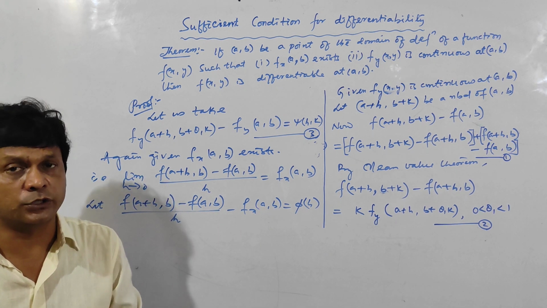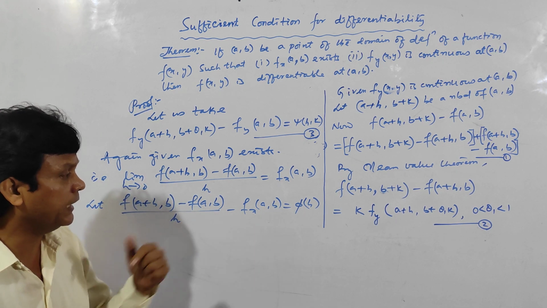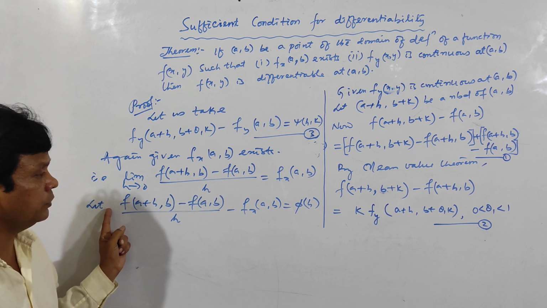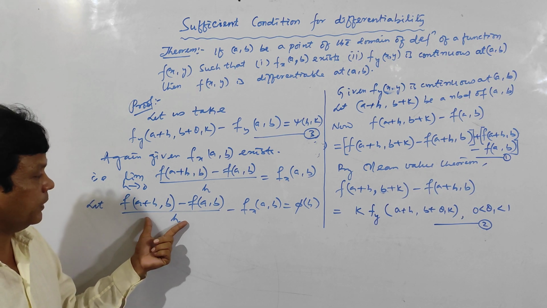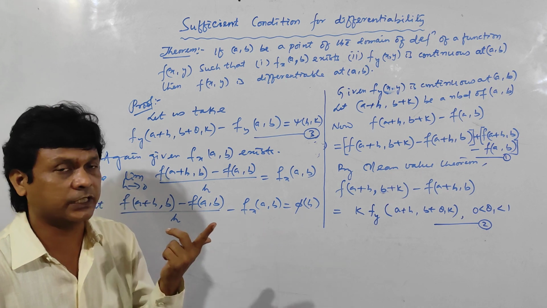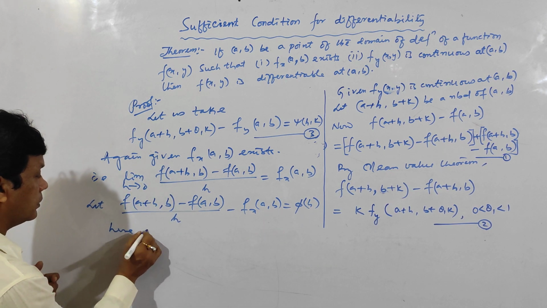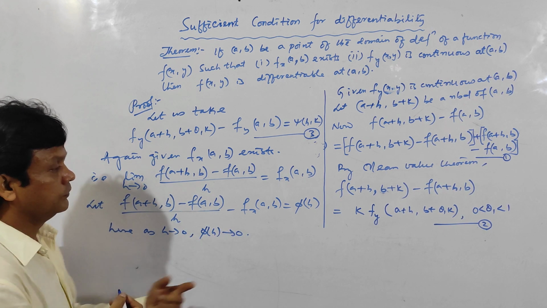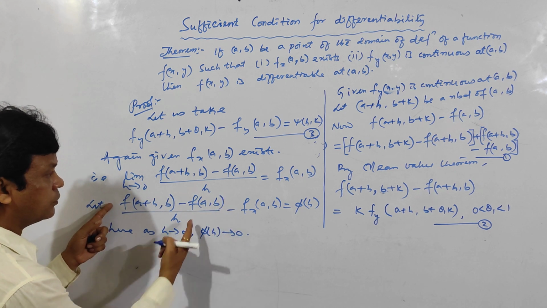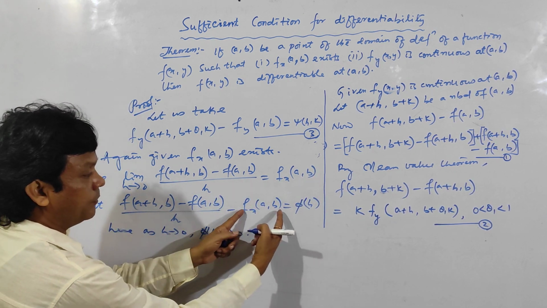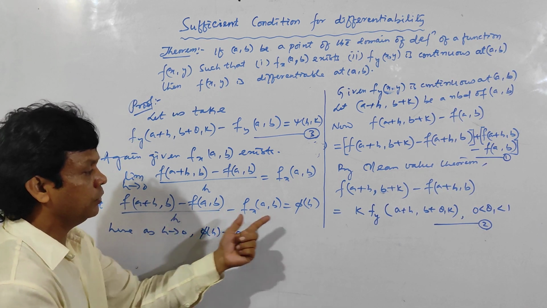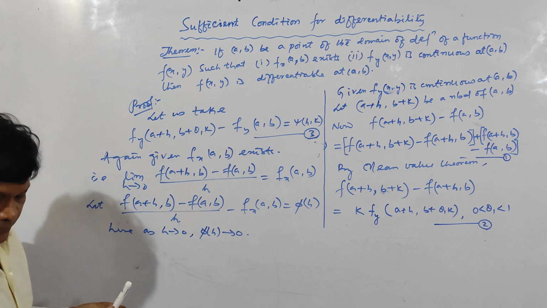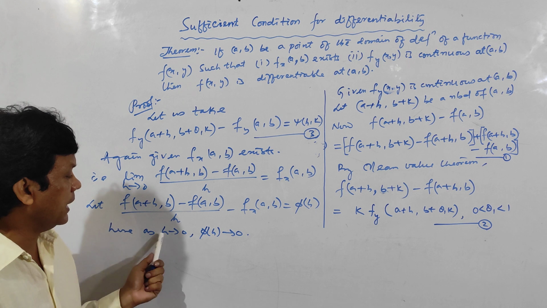And if I take h tends to 0, what will you get? This quantity will be equal to fx at (a,b). So fx(a,b) minus fx(a,b), so phi of h tends to 0 as h tends to 0. Because the limit of this one as h tends to 0 is fx(a,b), and this is fx(a,b), so fx(a,b) minus fx(a,b) is equal to 0. Clear? So now I have proved that phi tends to 0 as h tends to 0.